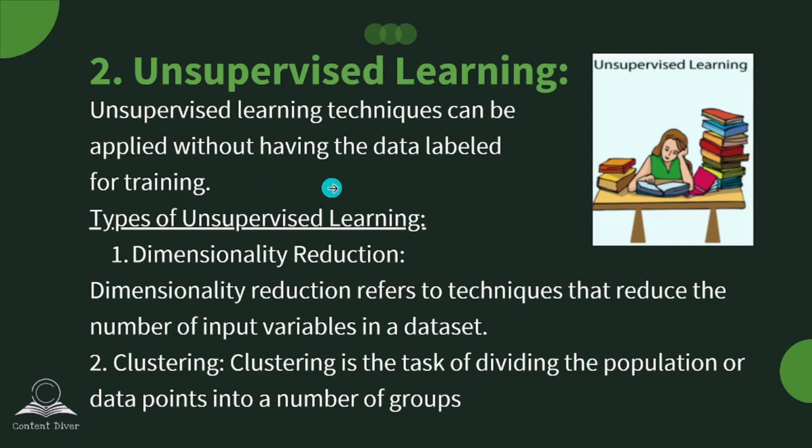And we have types of unsupervised learning, that is dimensionality reduction and clustering. Dimensionality reduction refers to the techniques that reduce the number of input variables in the dataset. By using this, the number of input variables is reduced and then the machine performance will be increased, and the training will be completed faster. These are the advantages of dimensionality reduction.